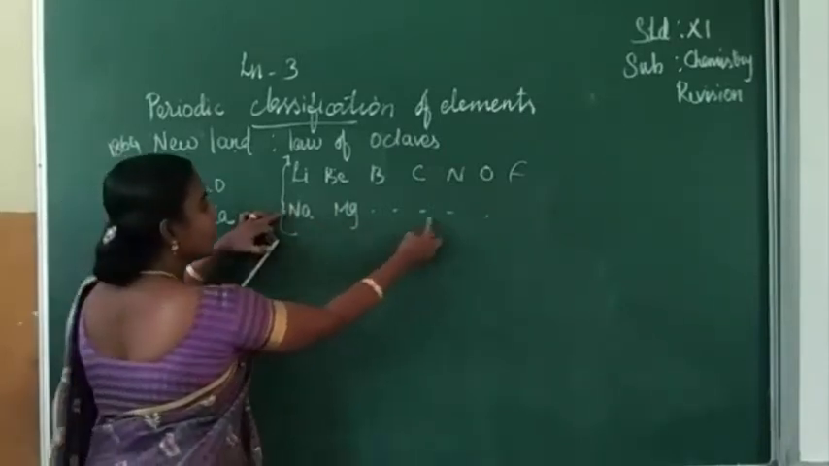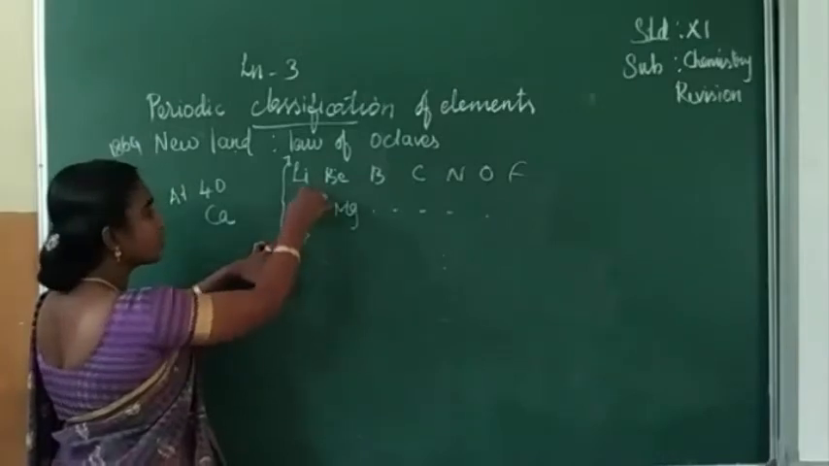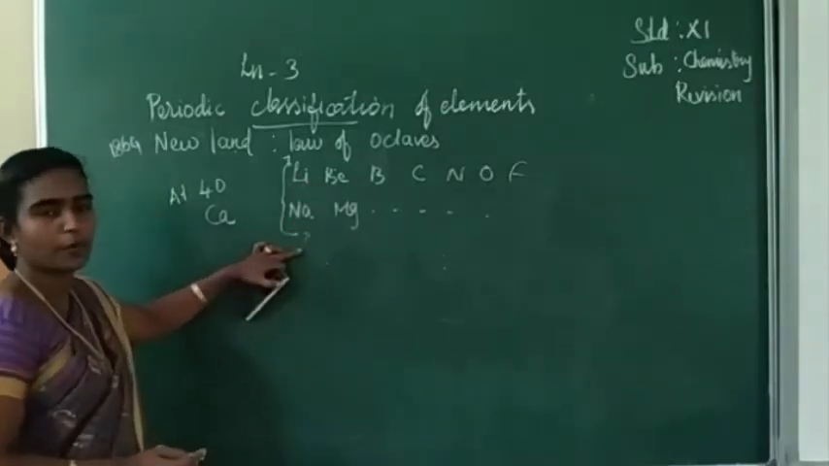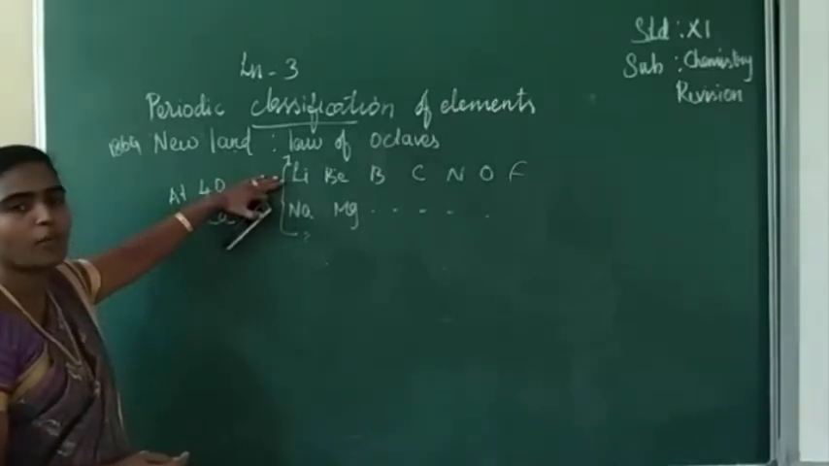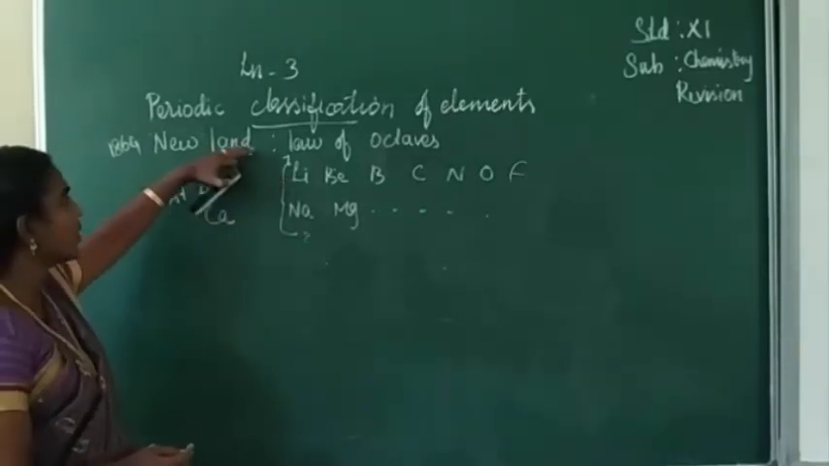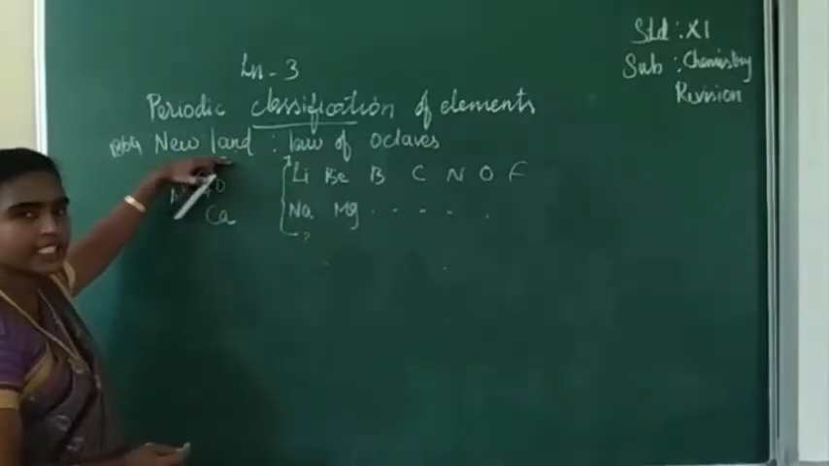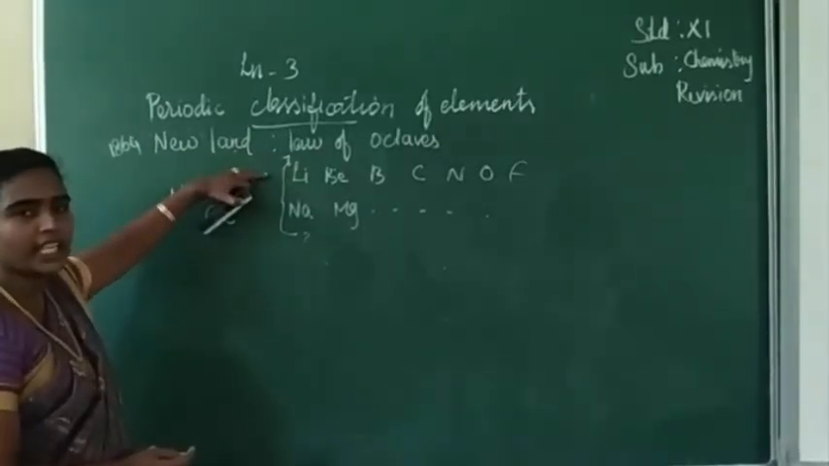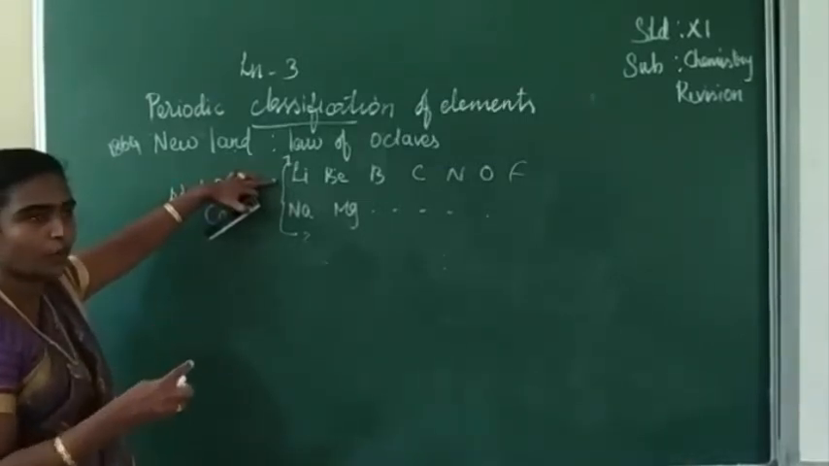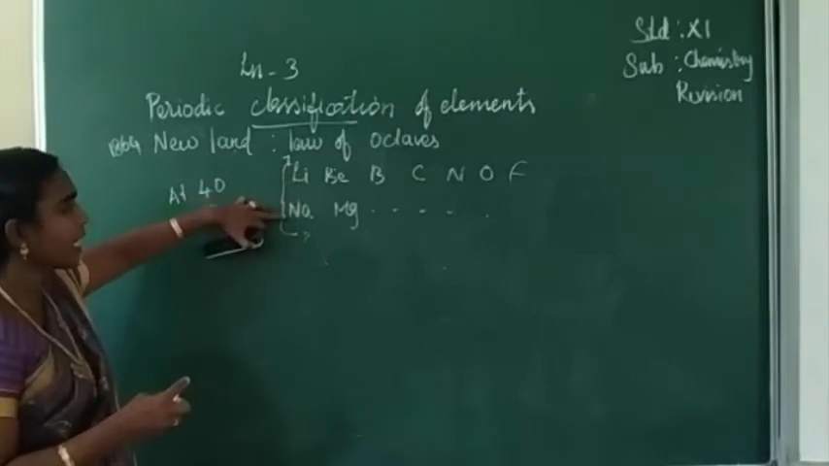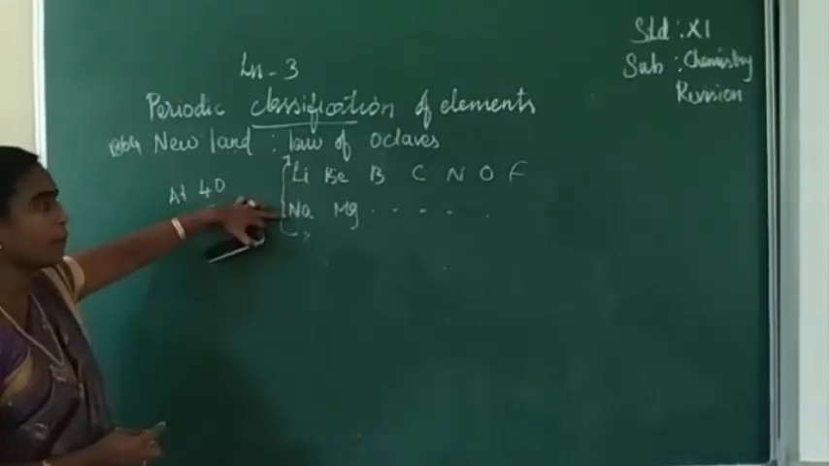When you continue like this, the next element which is coming here should also have similar chemical properties. He has arranged these elements in the form of atomic weights. What is the meaning of the law of octaves? It is given by Newlands: when elements are arranged in increasing order of atomic weights, every eighth element, the first element and the eighth element, should have similar chemical properties.